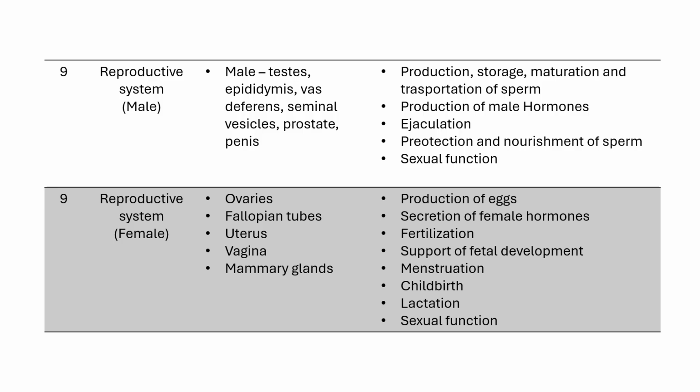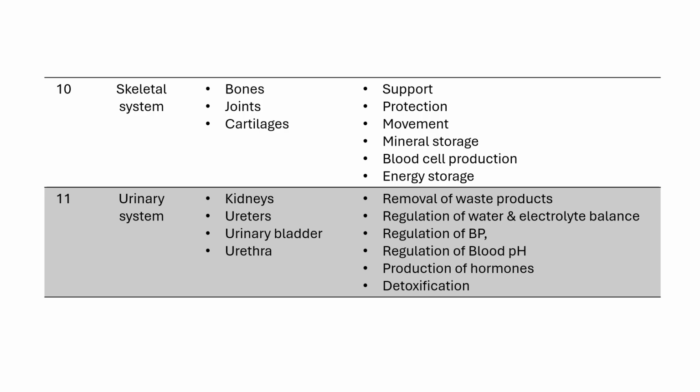Childbirth and lactation. Prolactin and oxytocin are the two hormones which play a key role during lactation and childbirth. And the last function is sexual function. That's it. And our next system is the skeletal system.